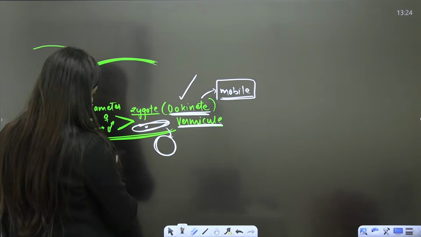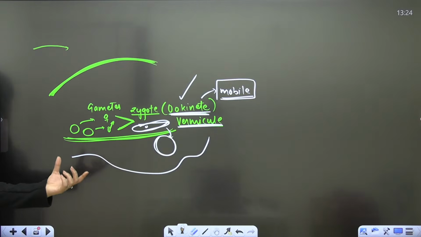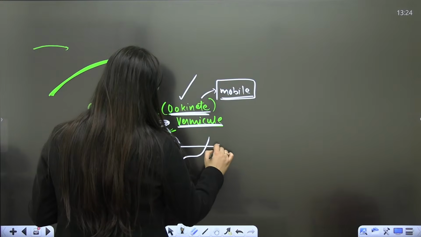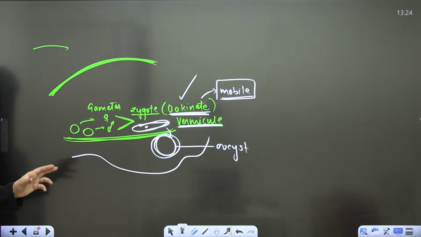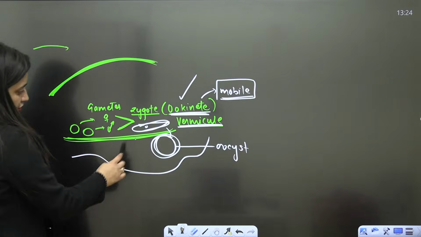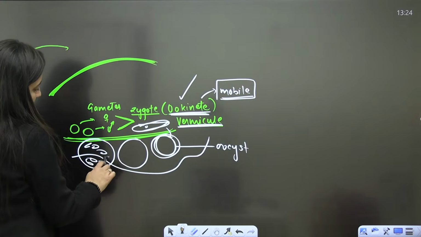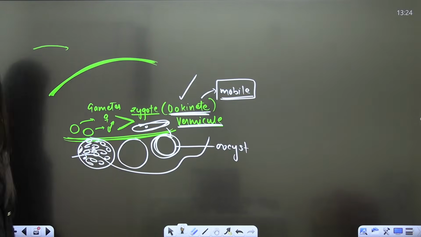There it will reach the gut wall, meaning the stomach's wall. It will acquire a circular shape and a cyst wall. We will call it an oocyst. Now it will further divide, again undergoing fission, and ultimately so many sporozoites will form here in the gut wall of the mosquito.